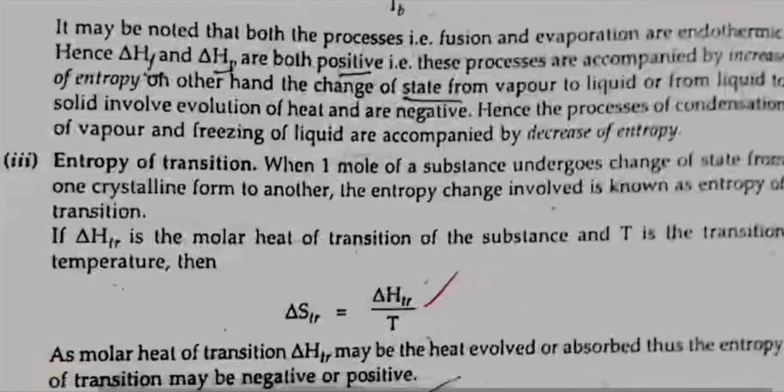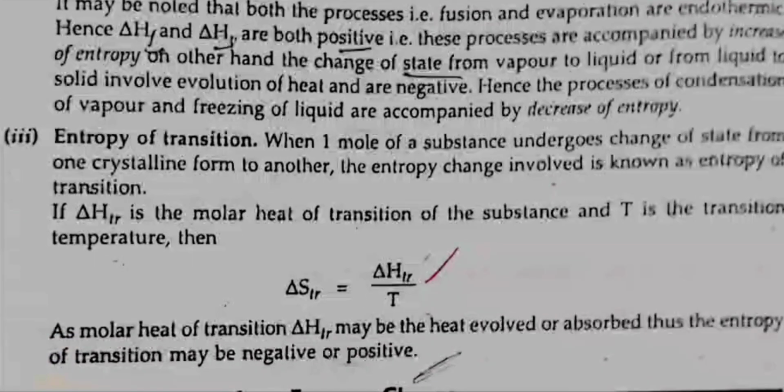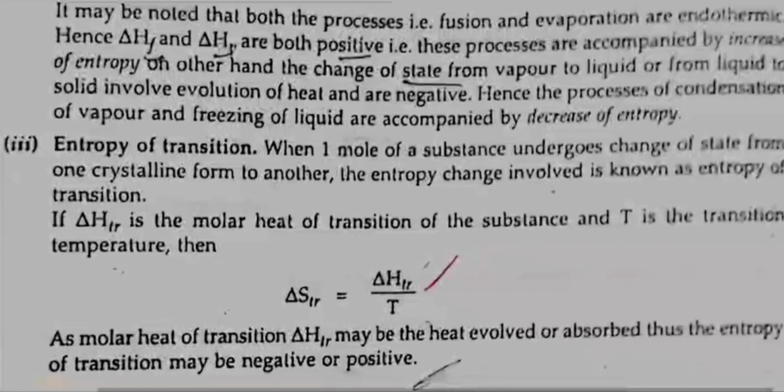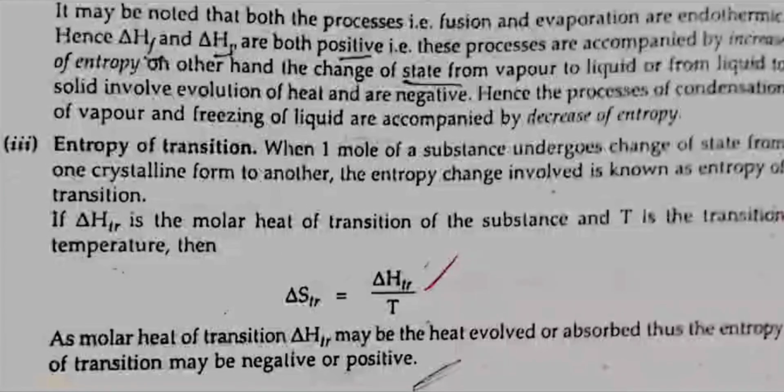Third, entropy of transition. When 1 mole of the substance undergoes change of state from one crystalline form to another, the entropy change involved is known as entropy of transition. If delta H transition is the molar heat of transition of the substance and T is the transition temperature, then delta S transition is equal to delta H transition by T. As the molar heat of transition, delta H transition, may be the heat evolved or absorbed, the entropy of transition may be negative or positive.